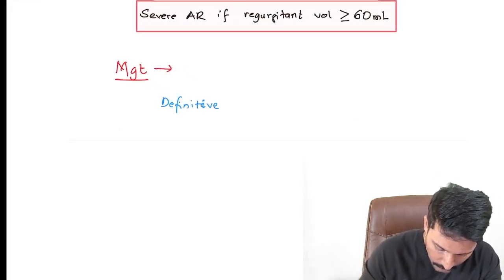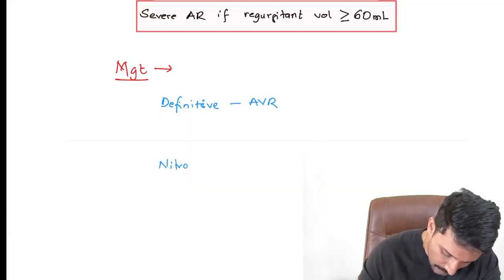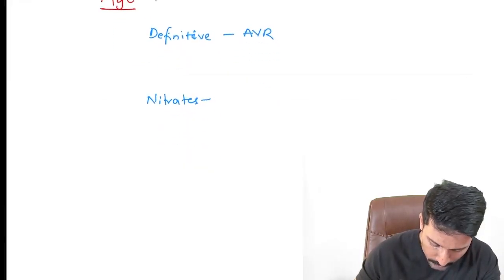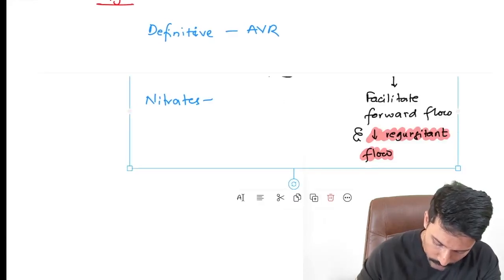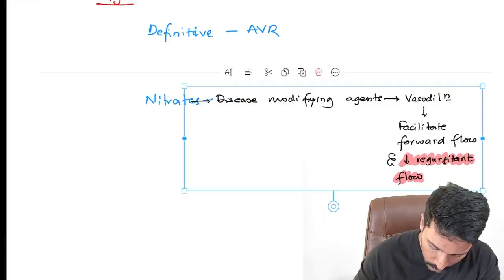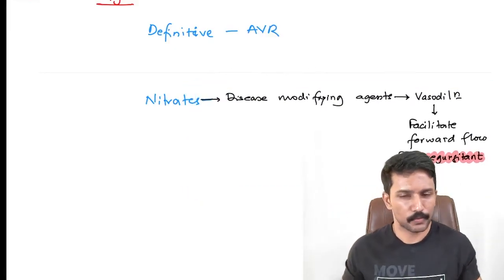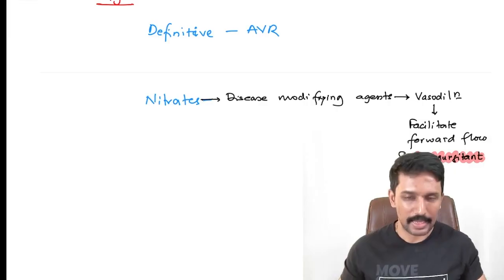Definitive treatment is aortic valve replacement, but you should also note that nitrates have disease modifying property when it comes to a case of aortic valve regurgitation. Okay. So that completes our discussion on the AR.